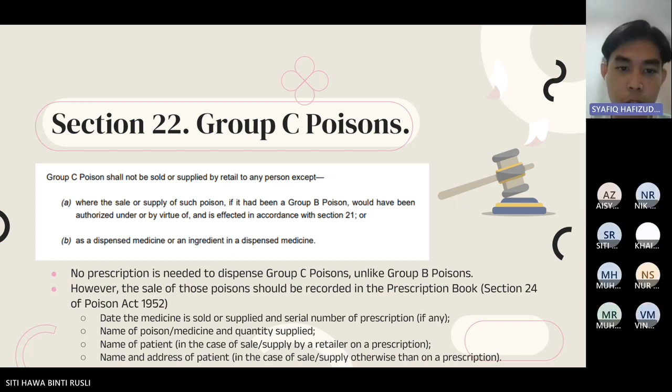All right, I will continue to the next section, which is Section 22 for Group C poison. Group C poison can be supplied by retail as a dispensed medicine or as an ingredient in a dispensed medicine without any prescription, but the sale must still be recorded in the prescription book, as stated by Vinotini. Next.